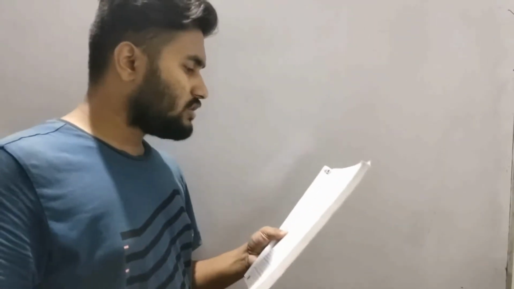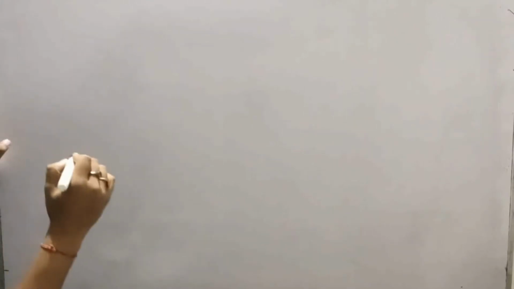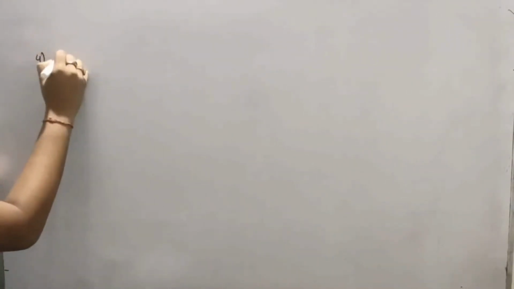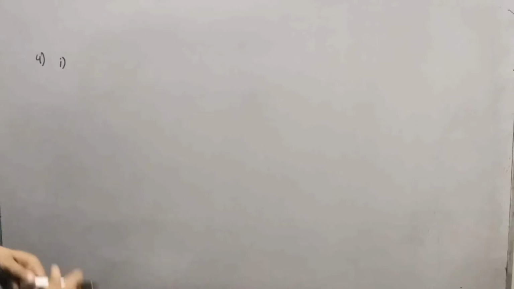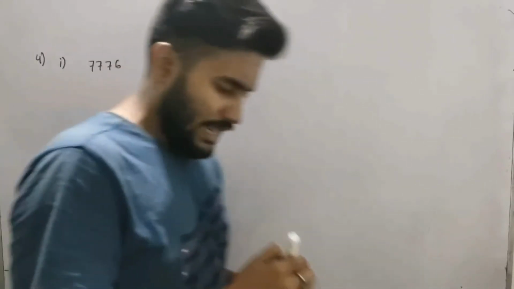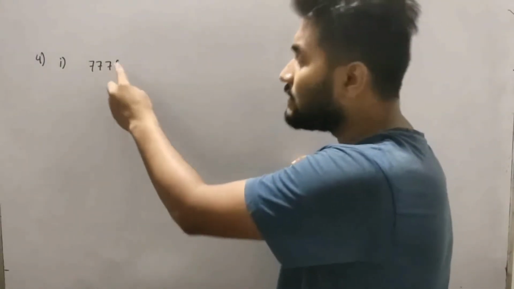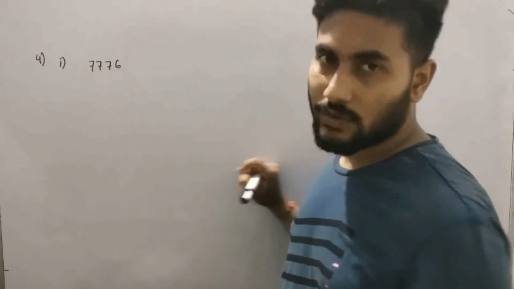By which number should each of the following numbers be multiplied to get a perfect square? Means what is it saying? Whatever number is given in the question, none of them is a perfect square. That's why the question says, by which number should the following number be multiplied? Question number 4, part 1 is 7776. Definitely this is not a perfect square. The question is, by which number will you multiply this number so that it becomes a perfect square?